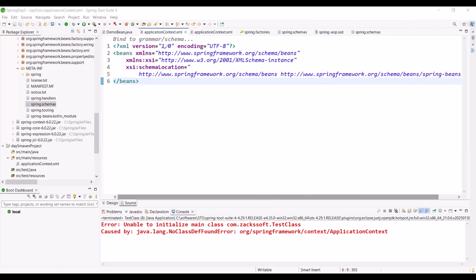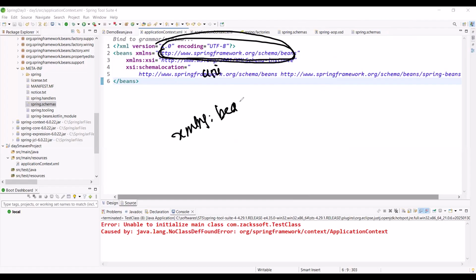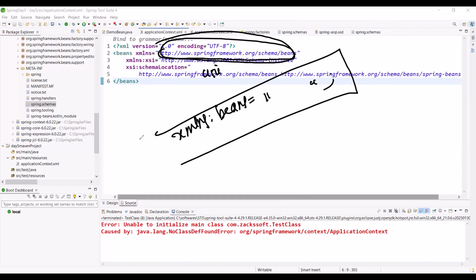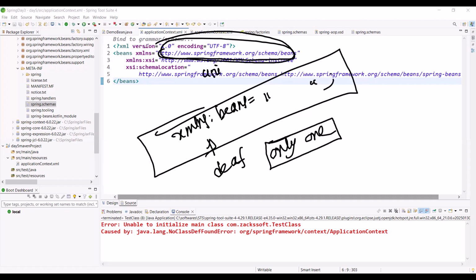So for every namespace URI, this is your XML namespace URI. You should provide one name, like xmlns:beans. You should write it this way. But in XML, you can keep one default namespace, only one. If you don't provide any name, then there is no problem. Otherwise, we should write it this way: xmlns colon beans.